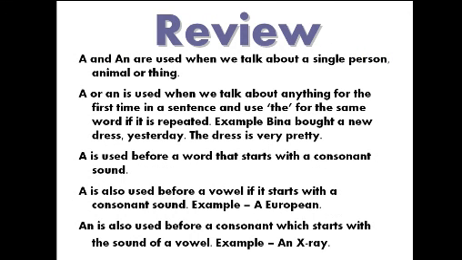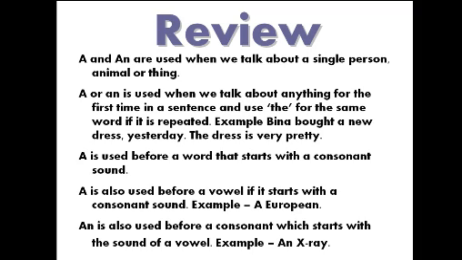Okay students, now let's revise what we have learned. A and an are used when we talk about a single person, animal, thing, and so on. A or an is used when we talk about anything for the first time in a sentence, and we use the for the same word if it is repeated. For example, Beena bought a new dress yesterday. The dress is very pretty. Here we use the with dress because it's used the second time in the sentence.